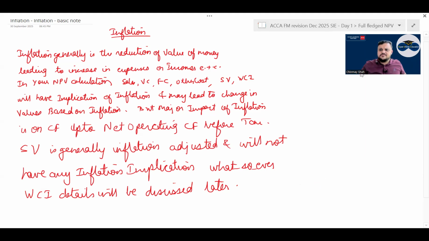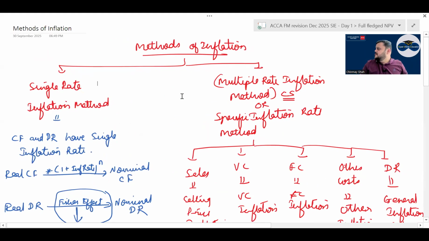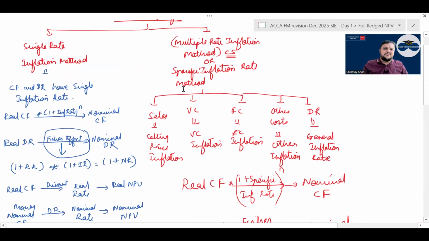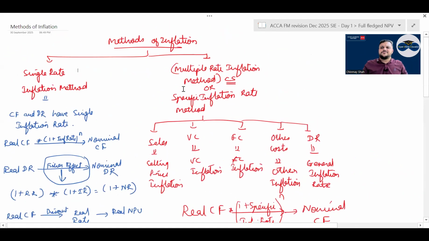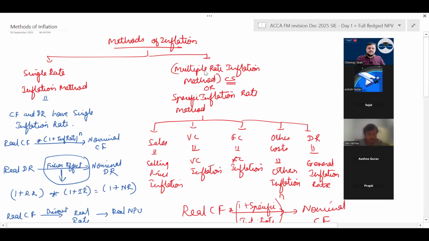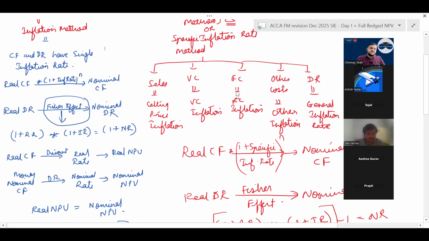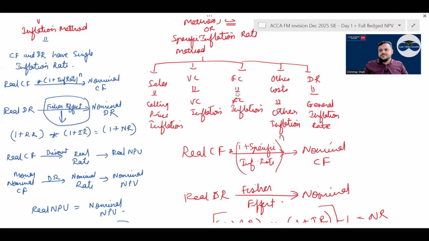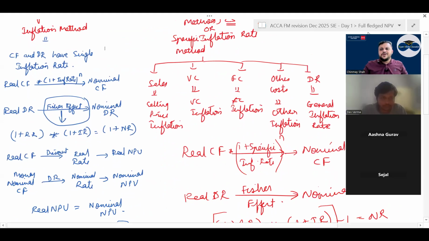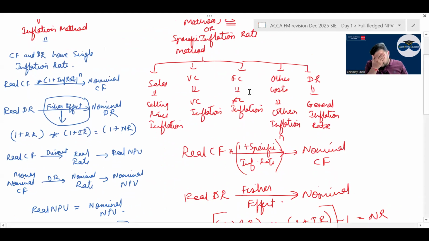Then methods of inflation: there are two methods, the single rate inflation method and the multiple rate inflation method. The single rate inflation method is very simple. The cash flow and the discounting rate both grow by the same inflation rate, right? And you can toggle from real to nominal and nominal to real. From real to nominal, what do you have to do? Real cash flow into 1 plus inflation raised to n will give you nominal cash flow.